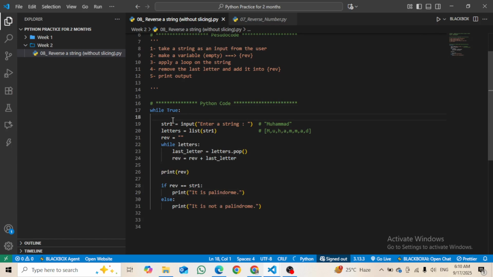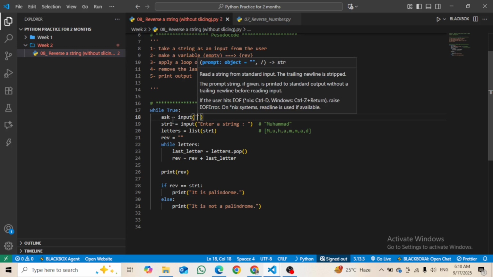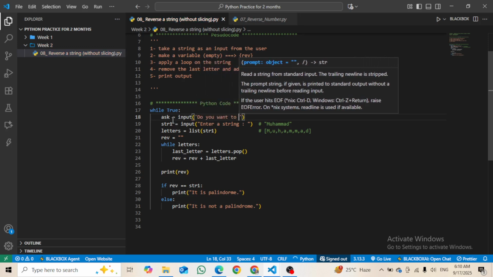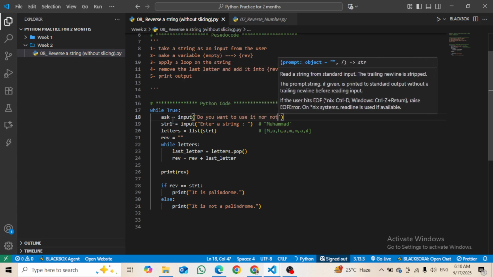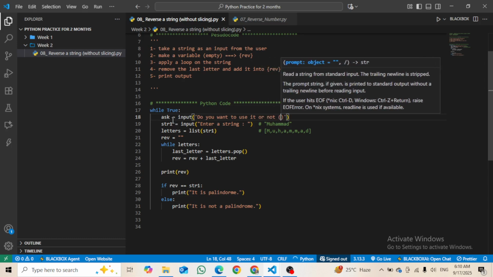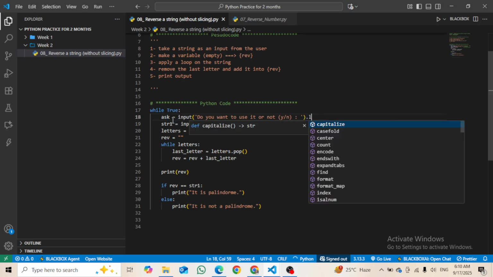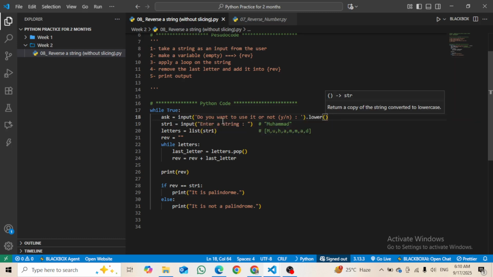So now one thing more is that I will write ask equals input, do you want to use it or not, yes or no, and then I will apply the lower method here.